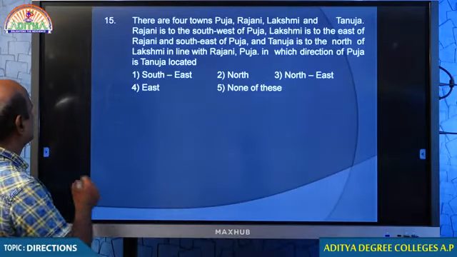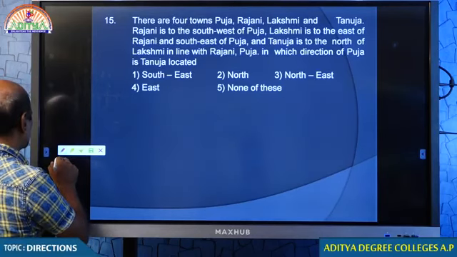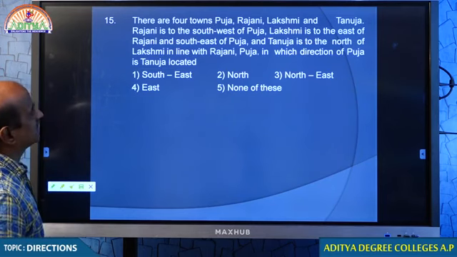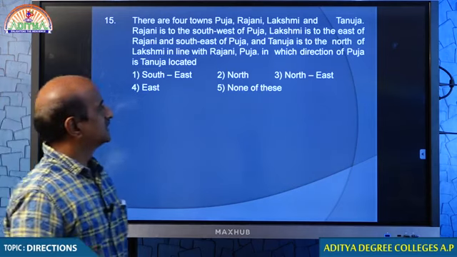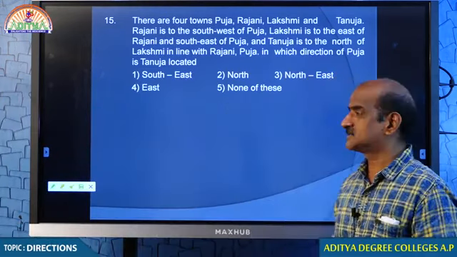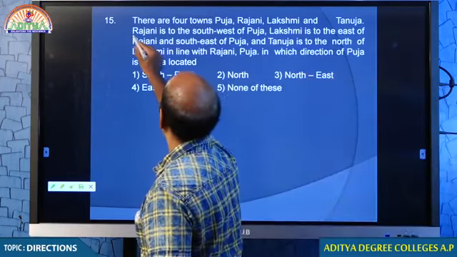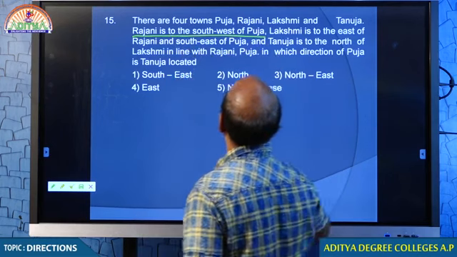Question number 15, just look at that. There are 4 towns, namely Pooja, Rajani, Lakshmi and Tanuja. Students, now here is a very interesting question. Please look at this question seriously. Rajani is to the southwest of Pooja.